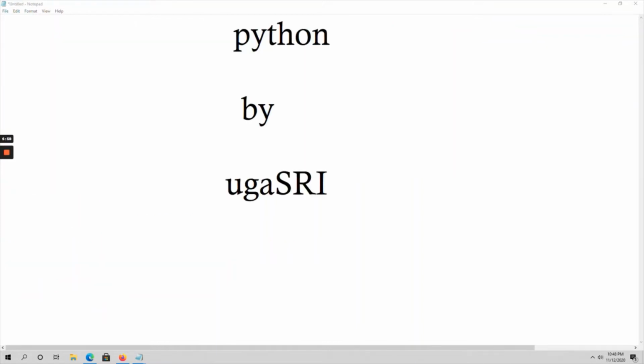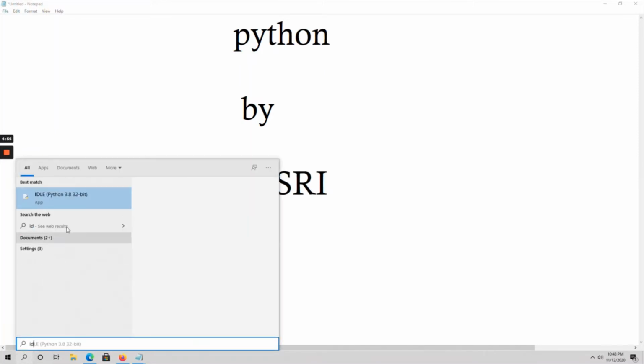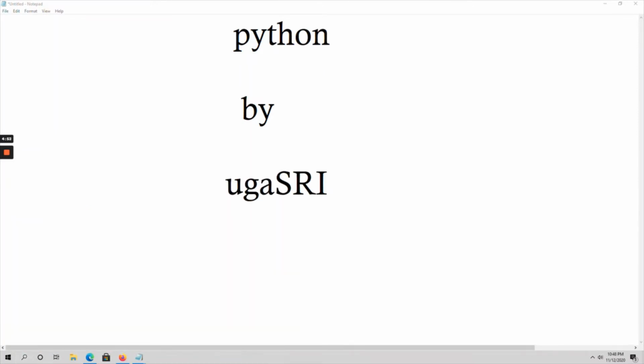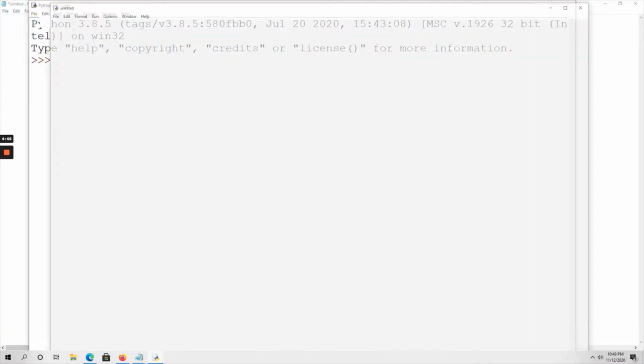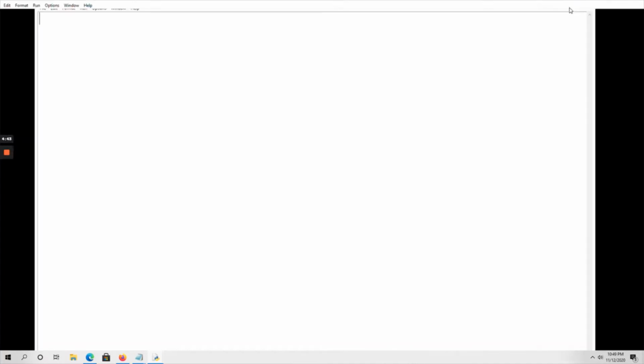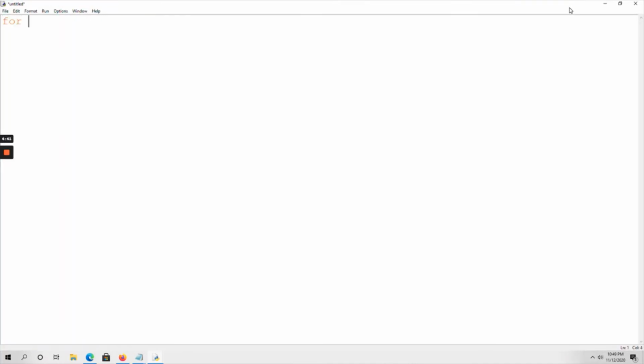Now let me show the execution of for loop. Go to Python IDLE. Here open a new file. Here for character in the string hello, just print the character.